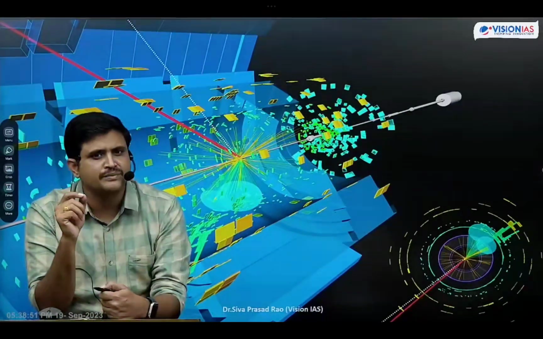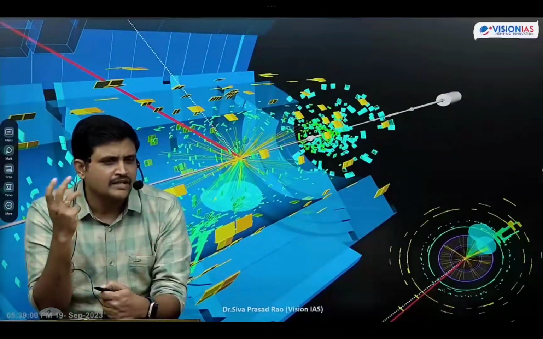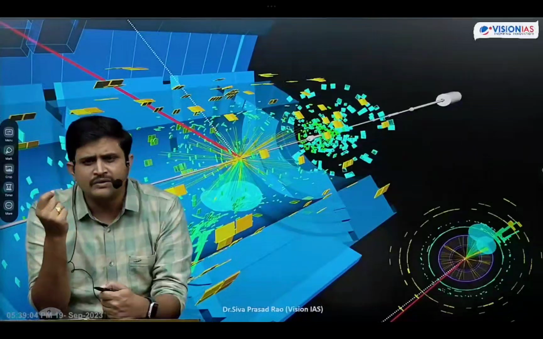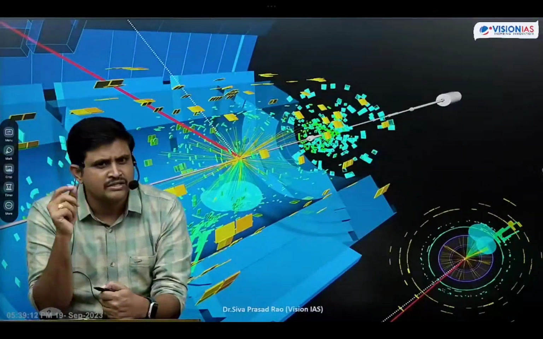Why are they ghost particles? Because these neutrinos travel throughout the universe without any obstacle, like a ghost travels. Crores of neutrinos pass through us every second. Crores of neutrinos pass through us, but they don't interact because they are chargeless.